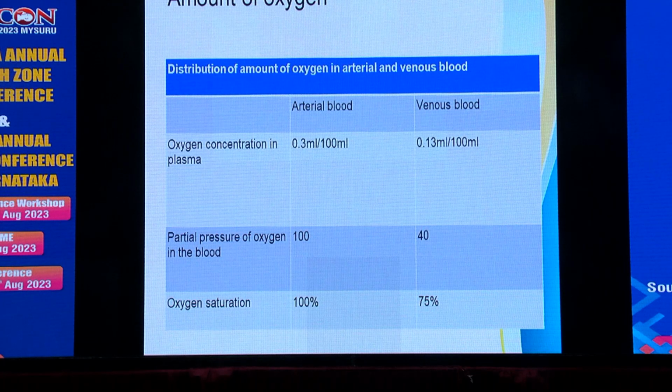Partial pressure of oxygen in arterial blood is 100 millimeters of mercury. In the venous blood, it is 40. The oxygen saturation is 100% in the arterial blood. In the venous blood, it is 75%.